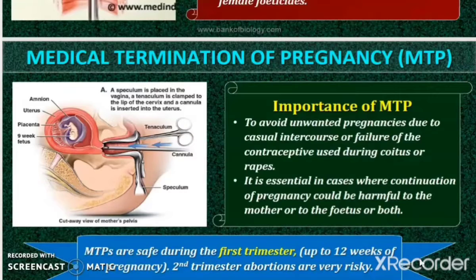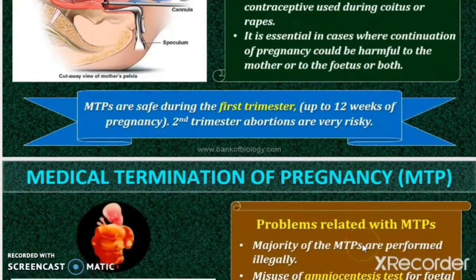And in the third trimester, doctors will not go on with this technique. So it has to be done only in the first trimester. If done in the second trimester, these abortions will be a little risky, and on the side of the mother, her health might become very risky, right? So it is usually done during the first trimester.